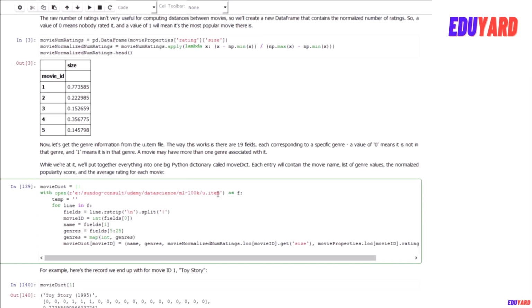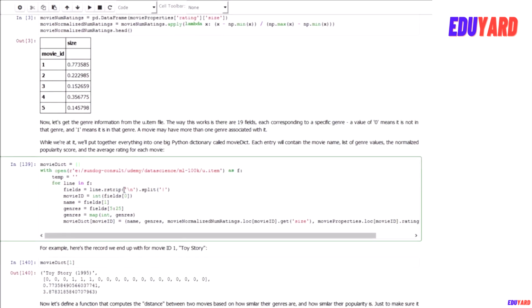We are doing this the hard way. We are not using any pandas function. We are just gonna use straight up Python this time. Again, make sure you change that path to wherever you installed all this information. So we will open our u.item file, and then we will iterate through every line in this file one at a time. We will strip out the newline at the end and split it based on the pipe delimiter in this file.